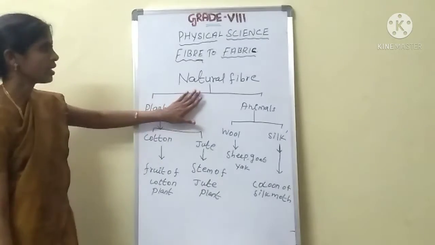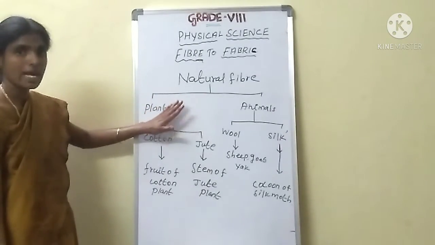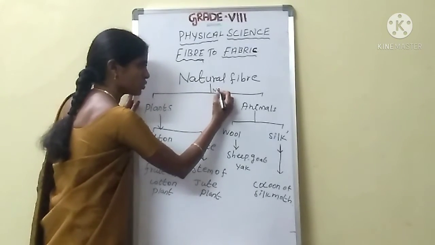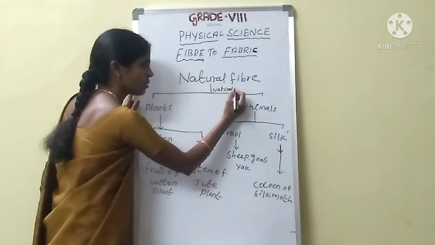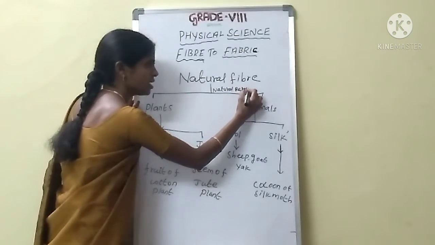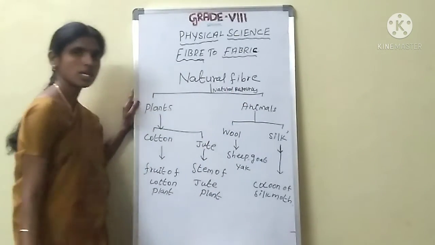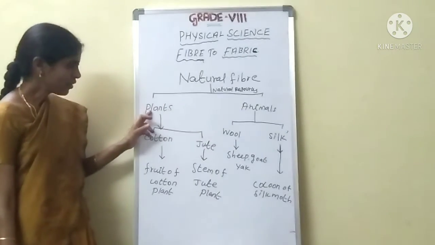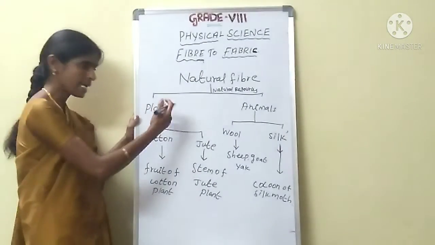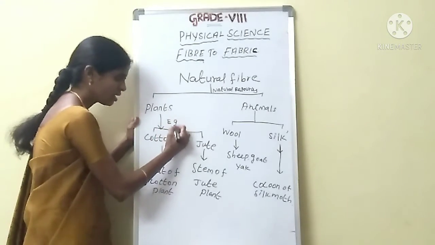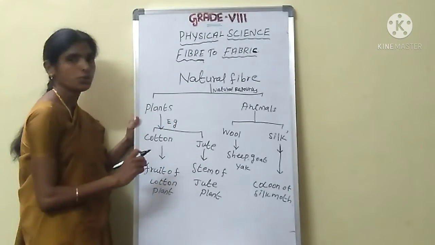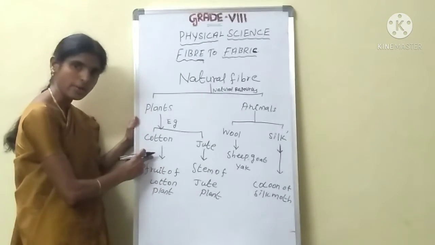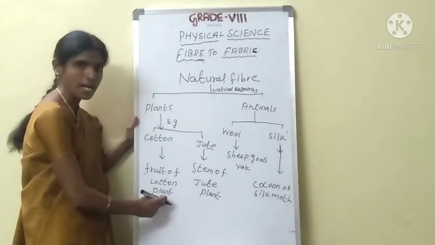Natural fiber is obtained from natural resources. What are the natural resources? Plants and animals. Say the examples of plant fiber: cotton fiber and jute fiber. Cotton fiber is obtained from the fruit of the cotton plant.